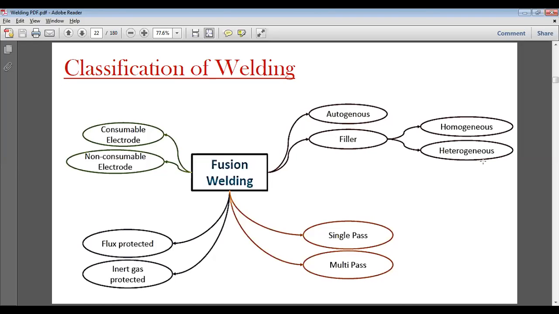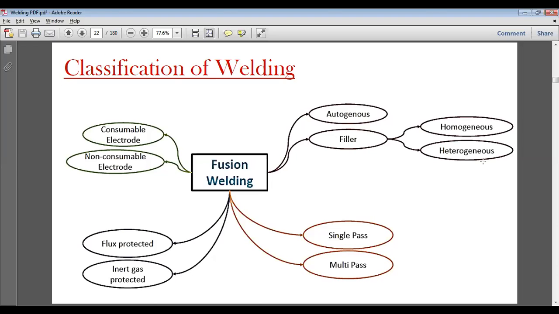We have to protect the welding pool from the environment. So when we are protecting the molten pool, we have two types of protection: either gaseous protection, or solid state or powder protection. That is flux protected and inert gas protected.